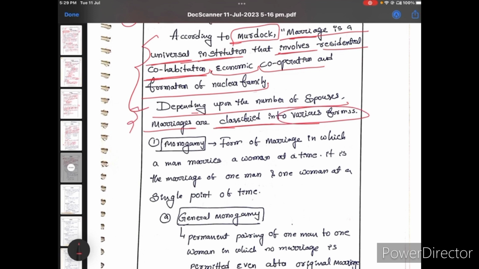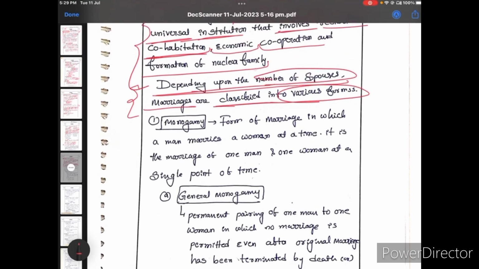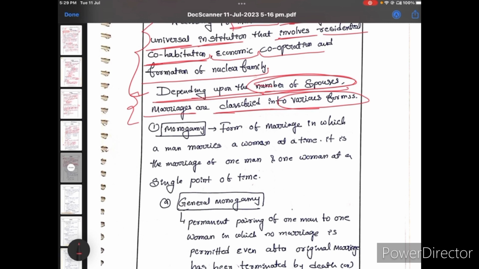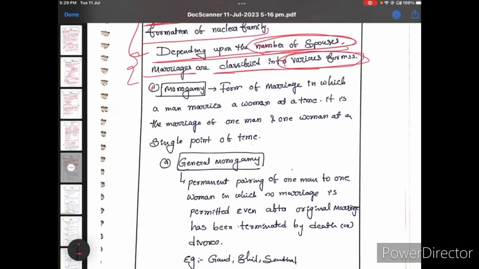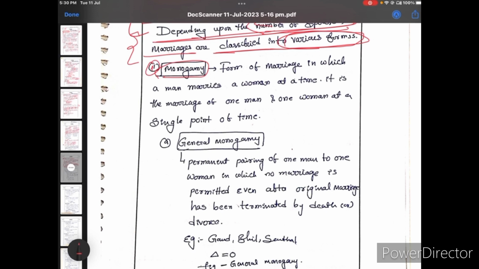I took this from here, depending upon the number of spouses, because there are different types. So marriages are classified into various forms. What are they? First one, monogamy. In monogamy, a man marries one woman at a time.